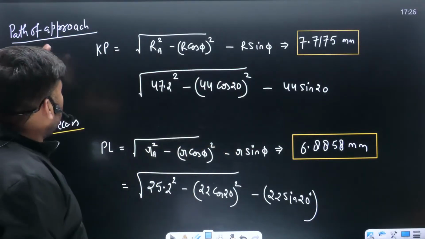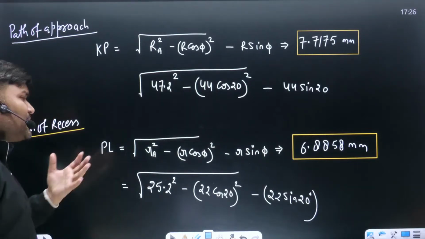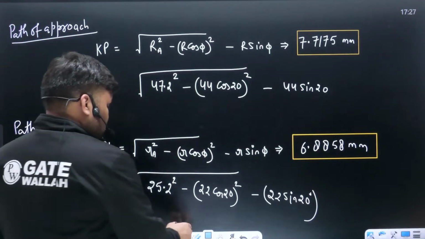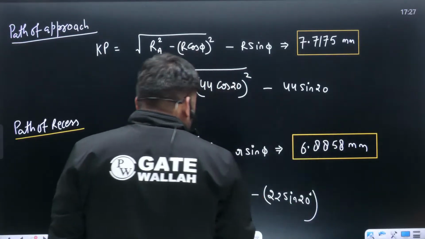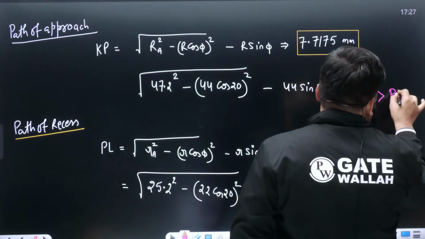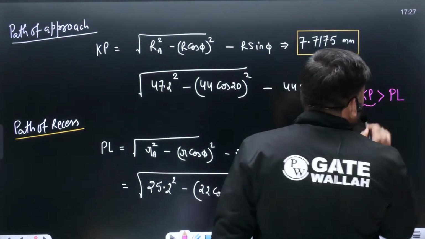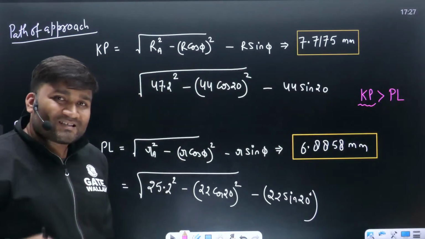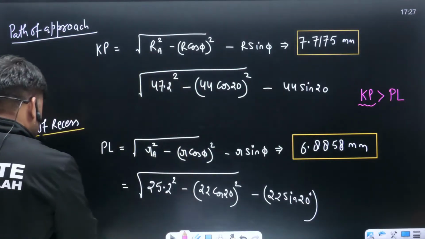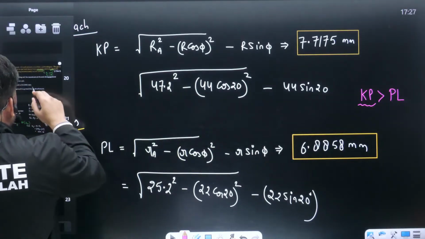Correct, beta? Path of approach and path of recess. Now check करिए. It seems path of approach is larger. Path of approach, KP का value is larger than PL. Path of approach is larger. So sliding velocity is going to be maximum where? At the start of engagement. Which option is correct?